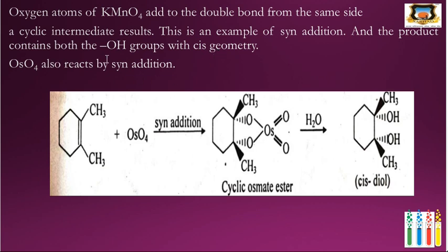Then the next reagent used for syn addition or for cis hydroxylation is osmium tetroxide. This addition is also syn addition, and it gives a cyclic osmate ester. Then this cyclic osmate ester undergoes hydrolysis, and it gives cis 1,2-diol.